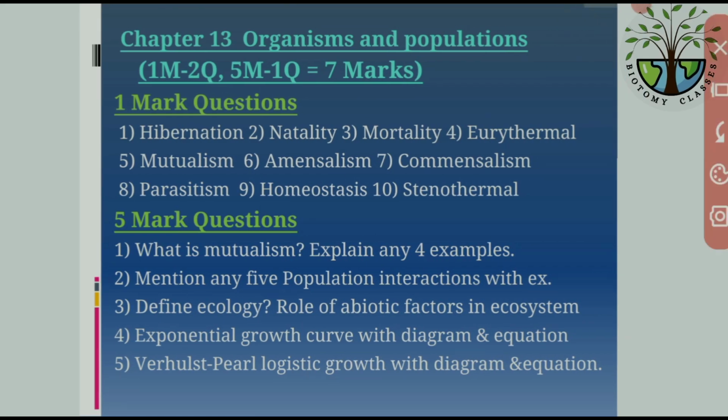Next is chapter number 13, that is organisms and population. This chapter carries 7 marks, 1 mark 2 questions and 5 mark 1 question. In 1 mark questions, what is hibernation? Write the definition or meaning of hibernation. What is natality, mortality, and eurythermal and mutualism, amensalism, commensalism, parasitism, homeostasis and stenothermal.